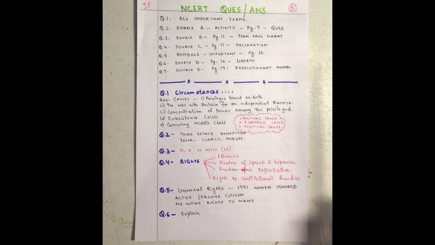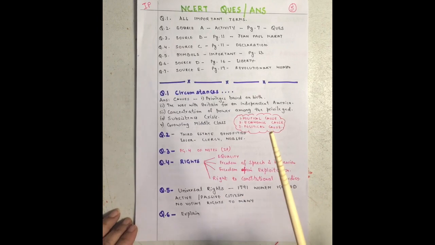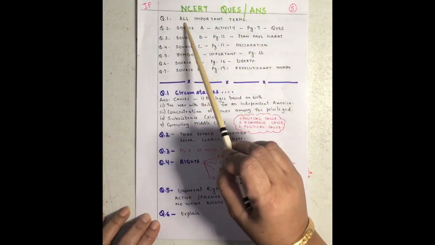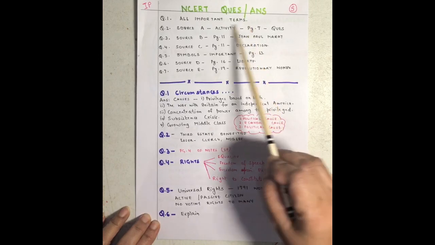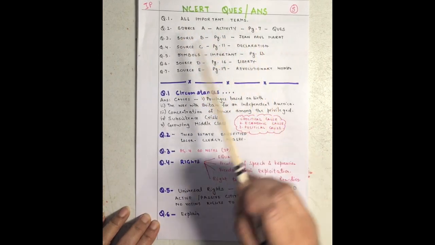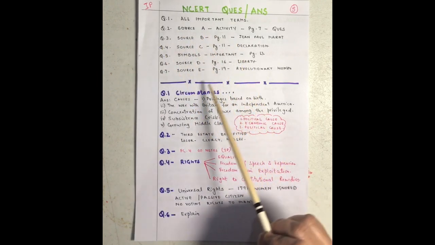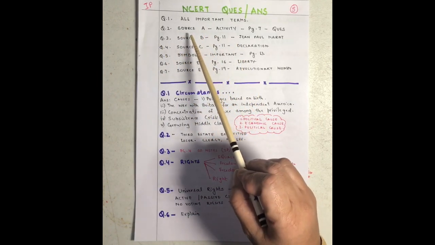I've discussed every topic. So the important things given in the whole chapter are here. First, all the important terms, which you have already started doing, or I think you've already done. Then comes your Source A. There are blocks made here in your book. You can just have a look at them.